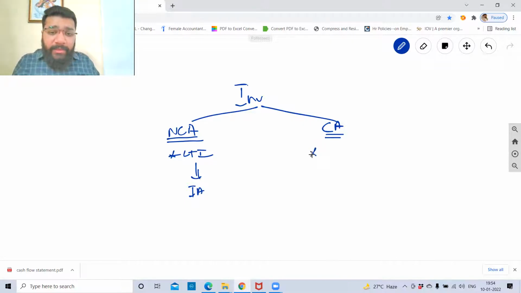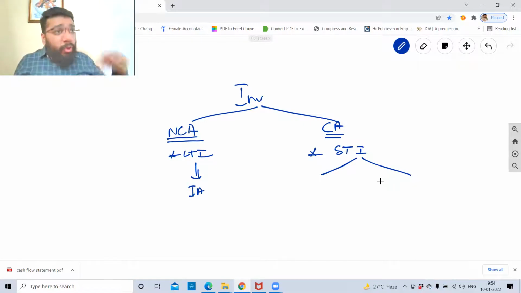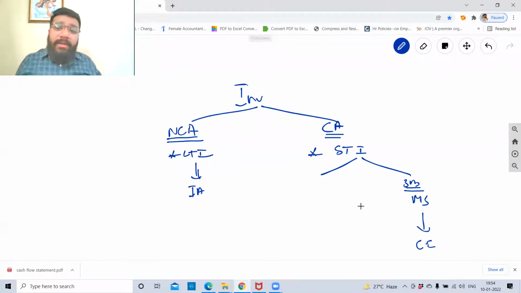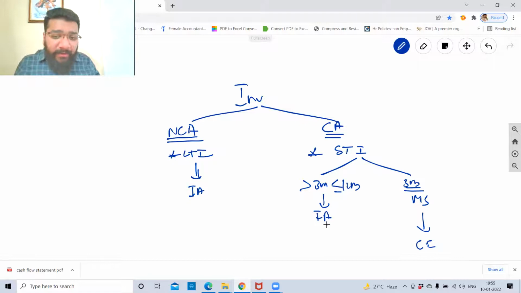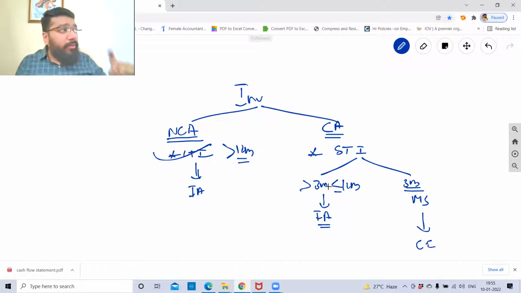Now your current asset, which is your short-term investments, has 2 bifurcations. Those investments which are going to mature within 3 months are called marketable securities. These are cash equivalents. If I have any investment where the maturity is beyond 3 months but less than 12 months, that will be categorized as my investment activity. So whether it is long term, beyond 12 months, or short term, above 3 months and less than 12 months, it is my investment activity.